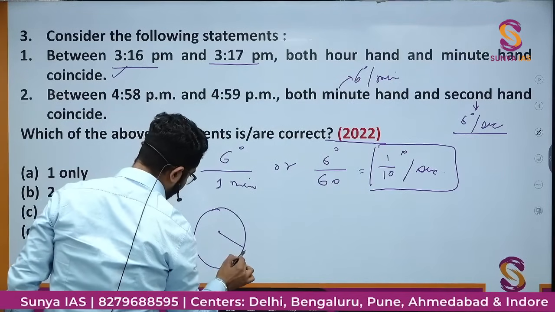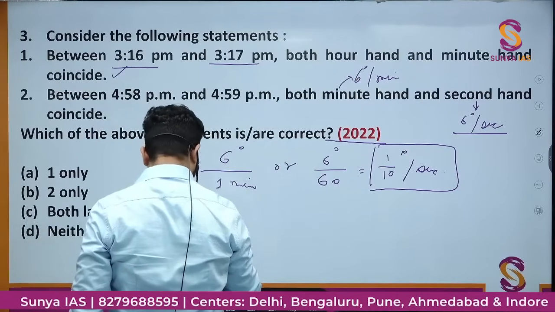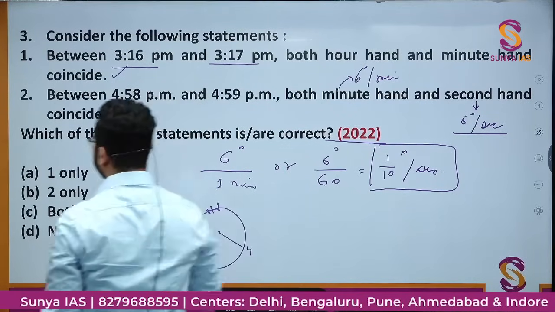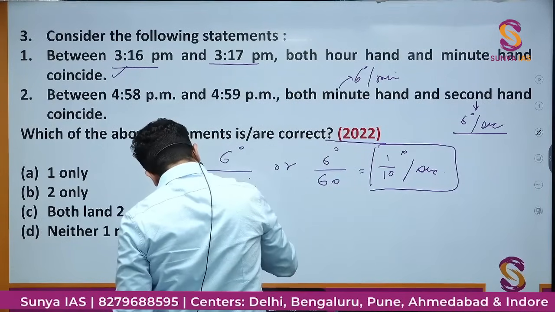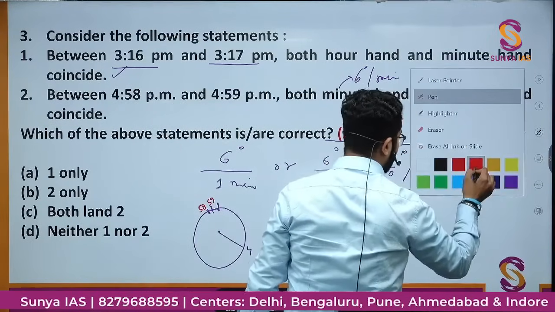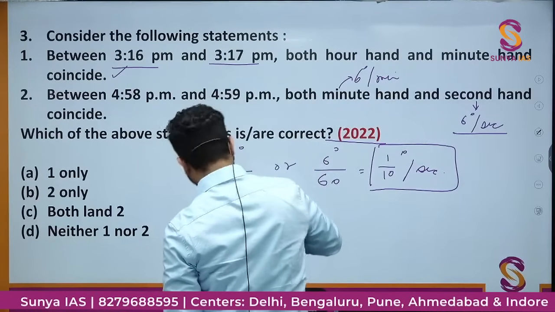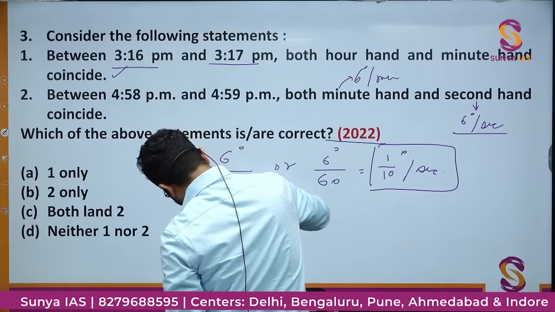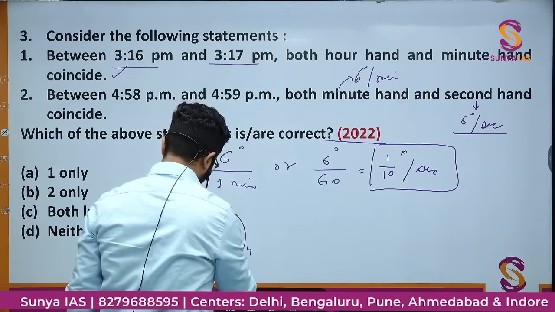This is some 4 p.m., this is 4. If I'll just name it, this is 58. This is 59. This is minute hand at first, at 4:58.